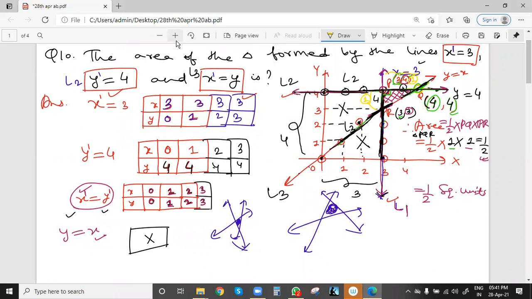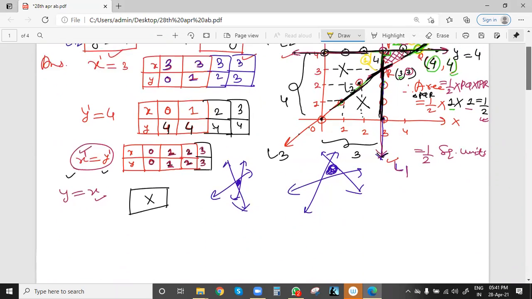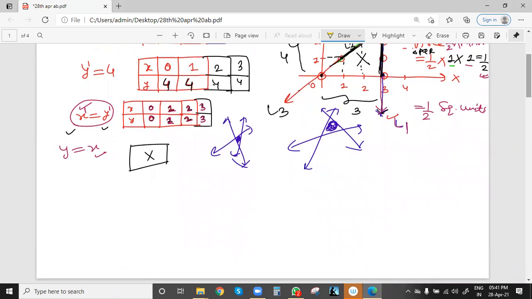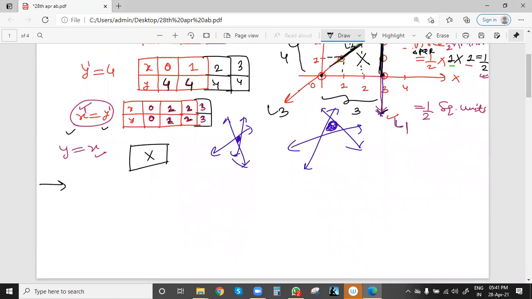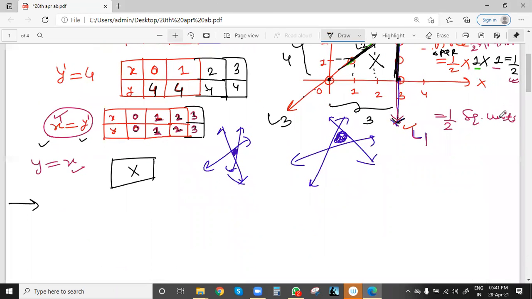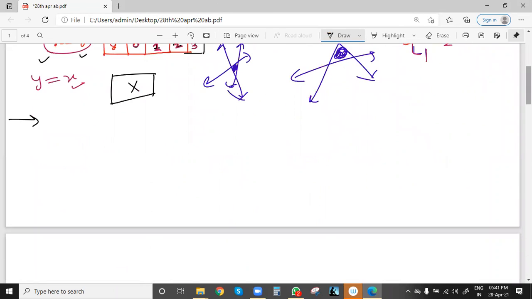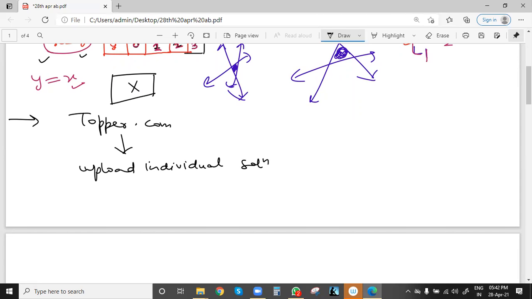So one more thing here. Let me brief you about the issues which I found while checking your answer sheets, say 2-3 points, because that will be helpful in scoring a good score. Five to ten marks were reduced this time because of silly mistakes or not following the proper manner or the right approach. On topper.com, you can upload individual answers, meaning for that particular question the solution goes right there. That is also one good option.